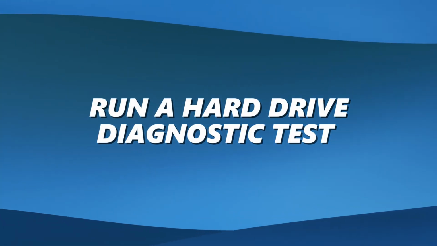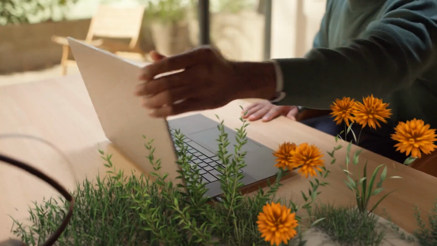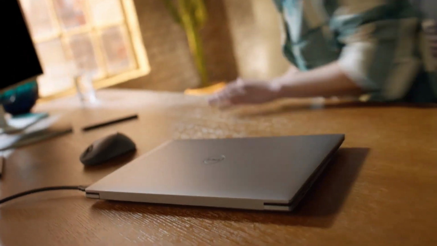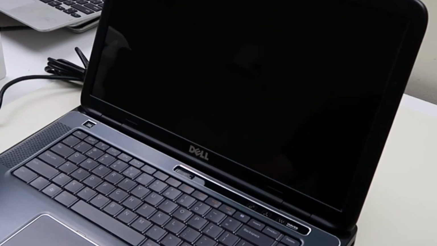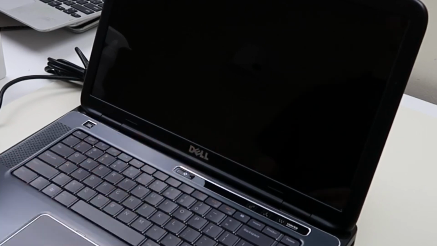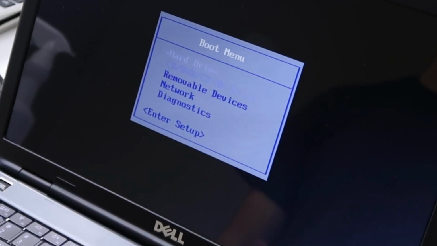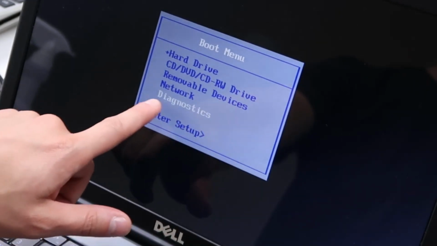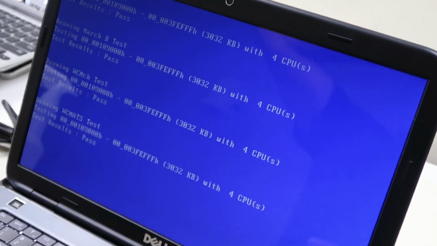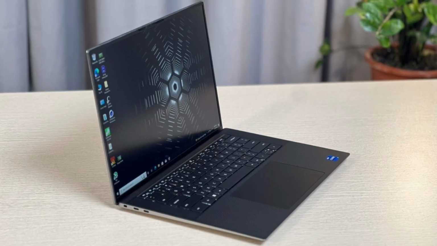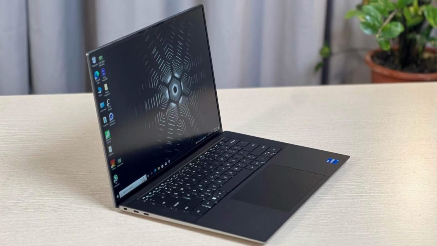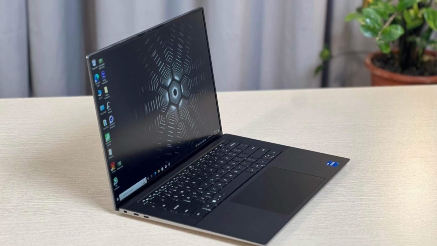Run a hard drive diagnostic test. If the above step didn't work, it's time to run a hard drive diagnostic test. Here's what to do. Turn on your laptop and tap the F2 key repeatedly until the boot menu appears. Select Diagnostics and press Enter. Follow the on-screen instructions to run the test. If the test passes, your SSD is likely fine. If it fails, it's probably time to replace it.